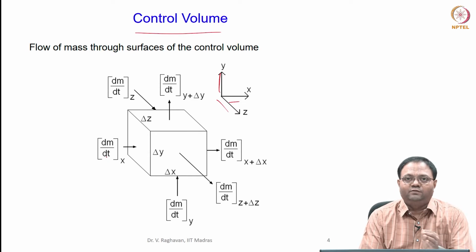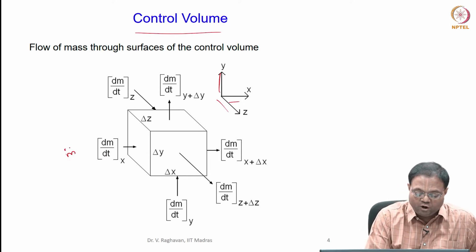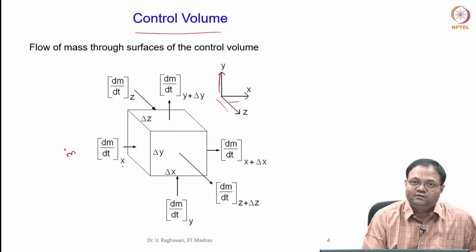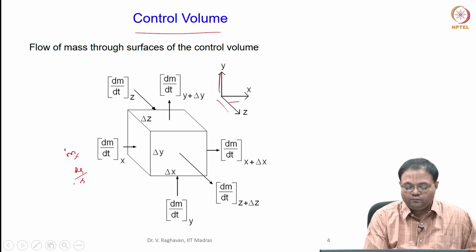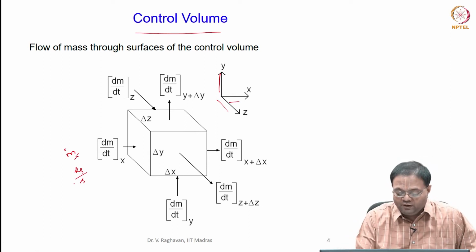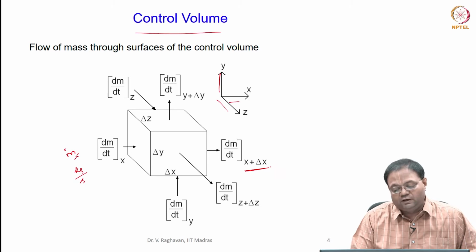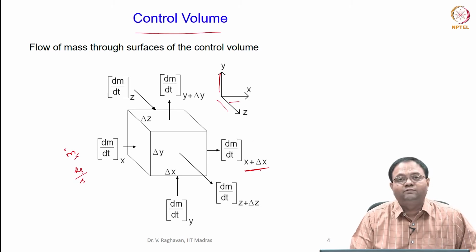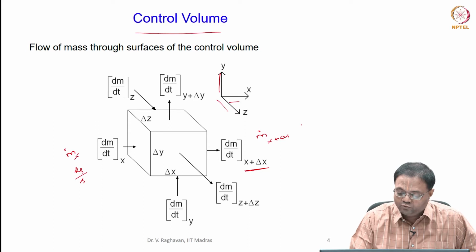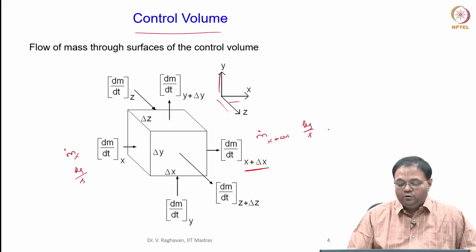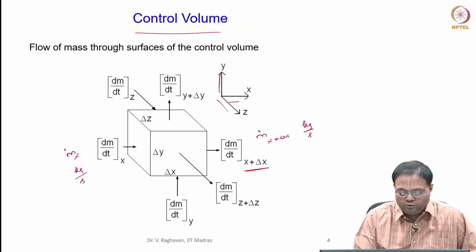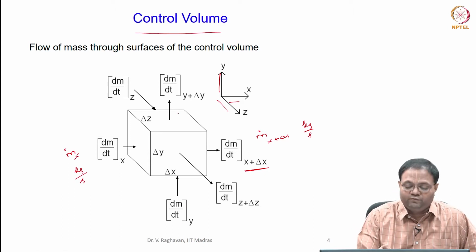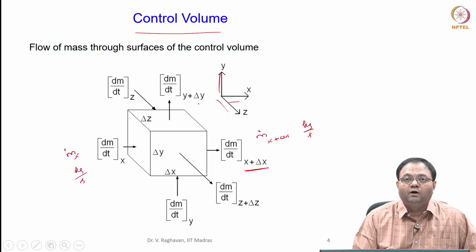Let us take first the mass entering. This is m dot, and at the station x it is entering, so we say m dot x, in kg per second. That is the mass entering here, and the mass leaving at the station x plus delta x is given by m dot at x plus delta x, also in kg per second. So, this is in the x direction. Similarly, we can write for the mass entering through the bottom face as m dot y, and that leaving the top surface as m dot at y plus delta y.